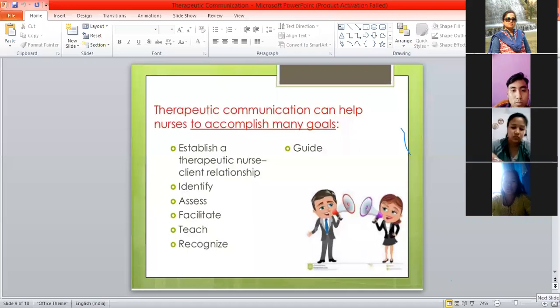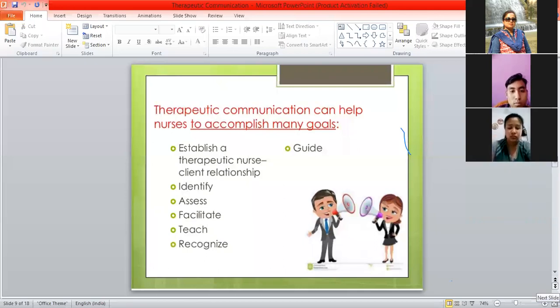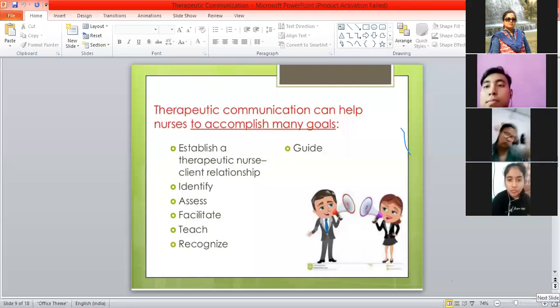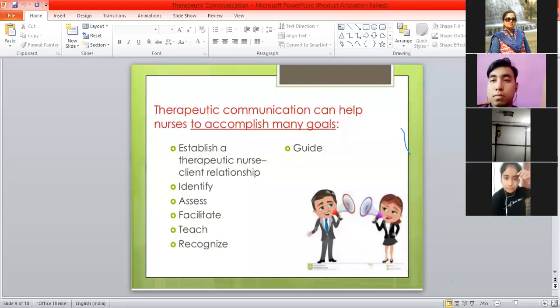Now, therapeutic communication can help the nurse to accomplish many goals. What are the goals? First of all, to develop and establish a good nurse-patient relationship, called a therapeutic nurse-patient relationship. Then you have to identify the patient's need and emotion. Then assess the client's perception. Then facilitate, to solve his or her problem based on his or her need. Then teach the patient, and even the family, self-care skills.